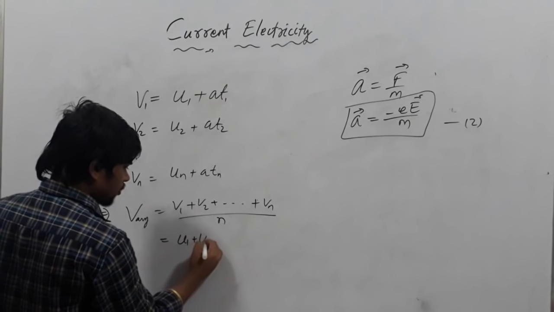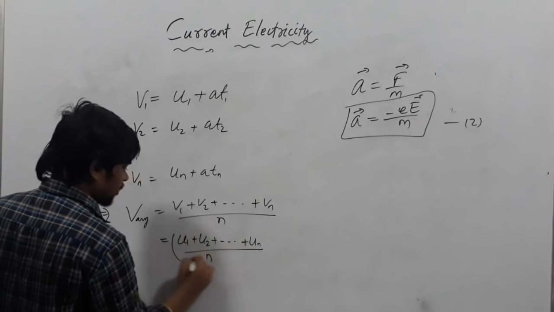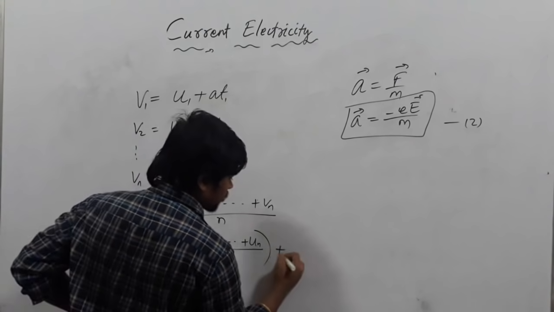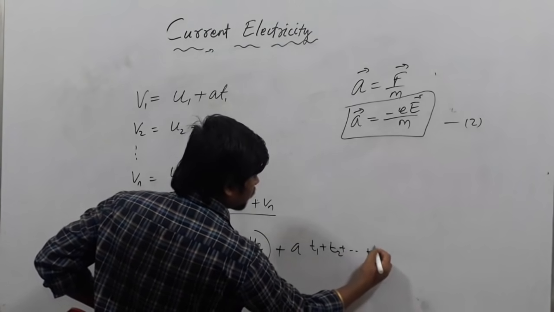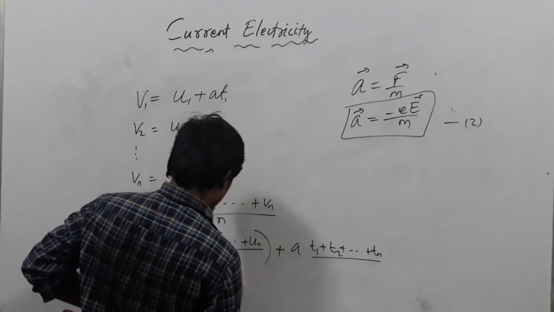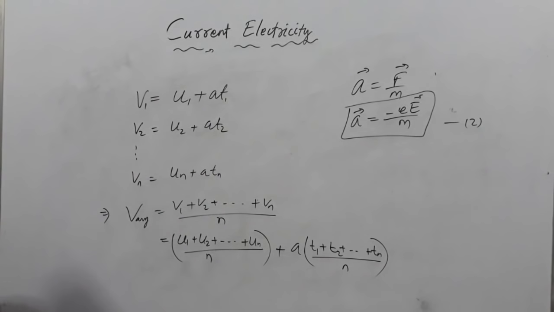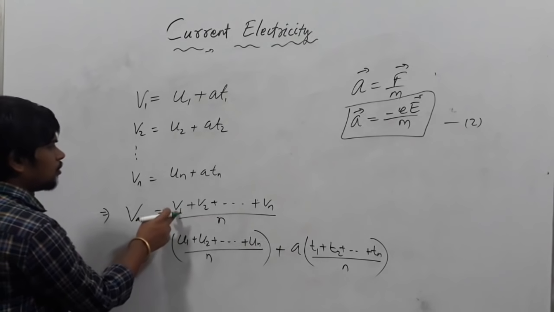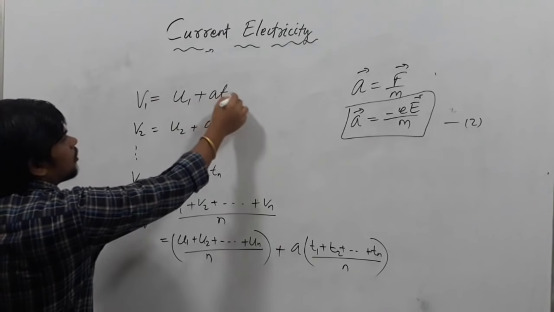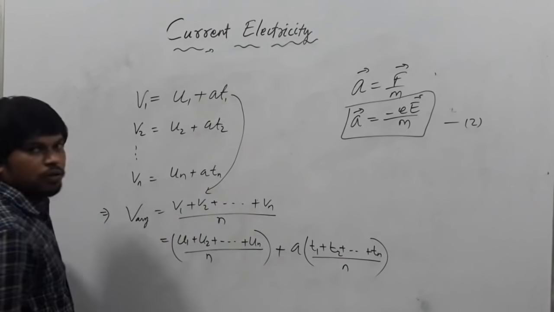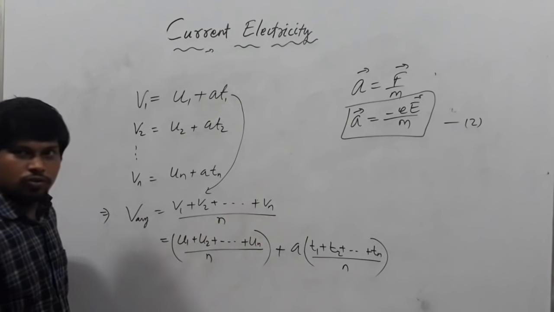So it is U1 plus U2 up to Un divided by n, plus A into T1 plus T2 up to Tn divided by n. I am substituting the value of V1 from this equation and separating the terms.